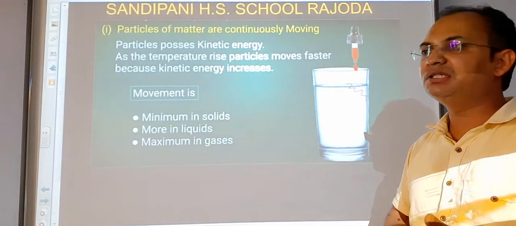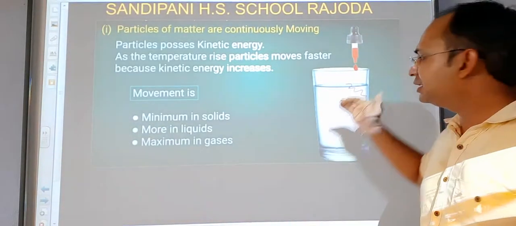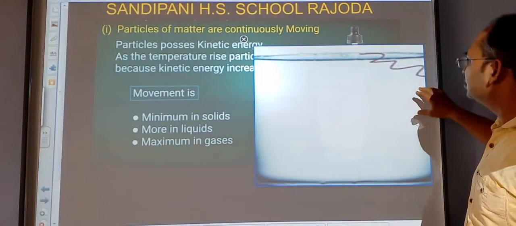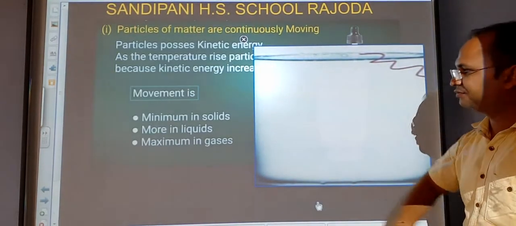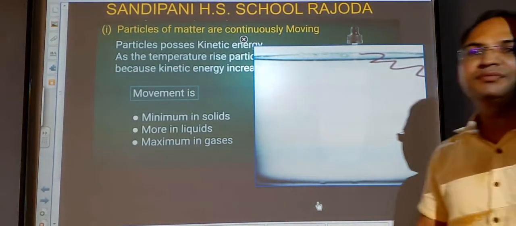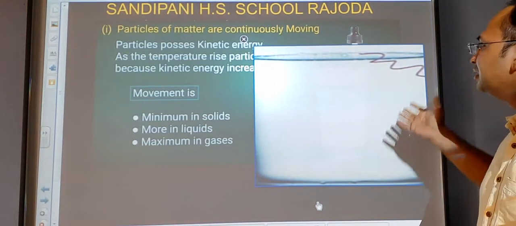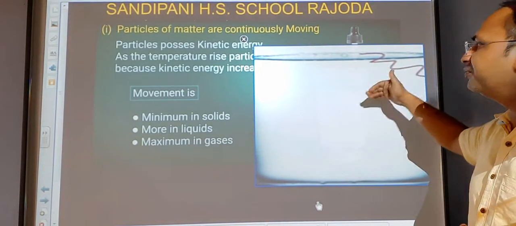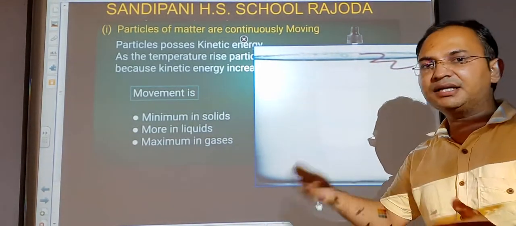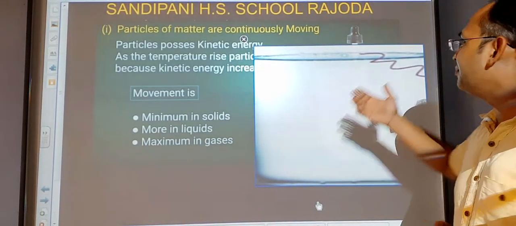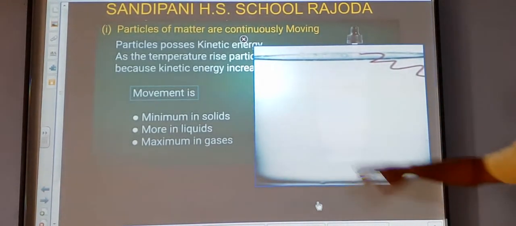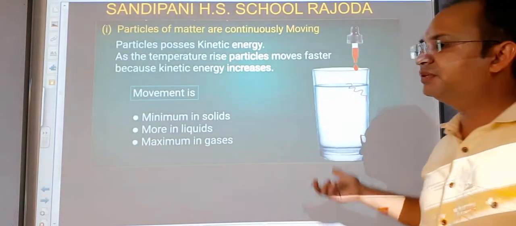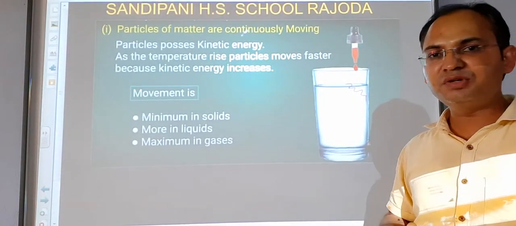Now students, you will see that after some time that color will cover the whole water. So what is the reason behind this? Students, the reason is that the particles of the color are continuously in motion and they move from higher concentration to lower concentration. So by this motion they cover the whole water. This experiment, students, proves that the particles of matter are always in continuous motion.